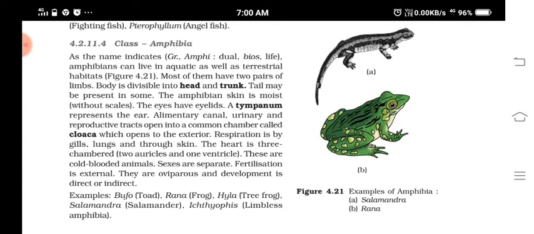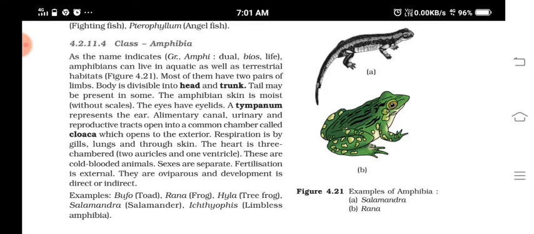Okay, and sexes are separate, means males and females are there. Fertilization is external. External means outside the body only fertilization of male and female takes place. Is it clear? That is, the male and female gametes will be released into the water, and there they will go and fuse. Understood?